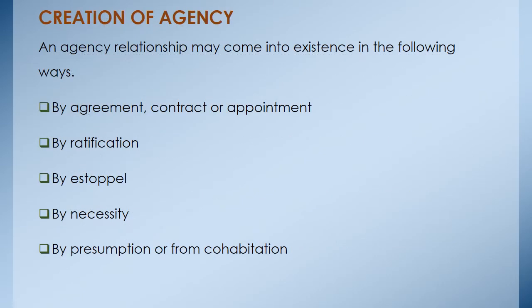Creation of agency. Now, an agency relationship may come into existence in the following ways. One is by agreement, contract, or appointment. This is whereby the principal expressly or impliedly appoints or enters into a contract with an agent for the agent to act on his behalf while dealing with third parties. Then we have the second one: by ratification, by estoppel, by necessity, by presumption, or from cohabitation.